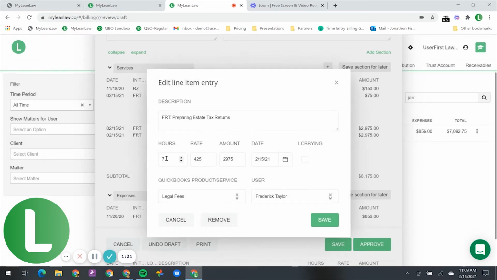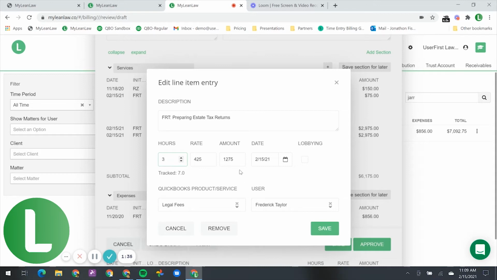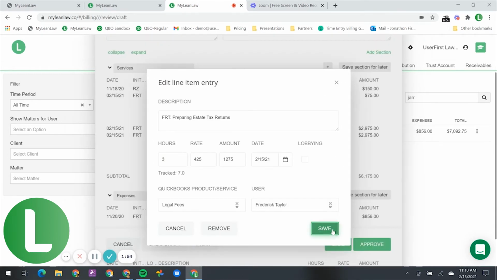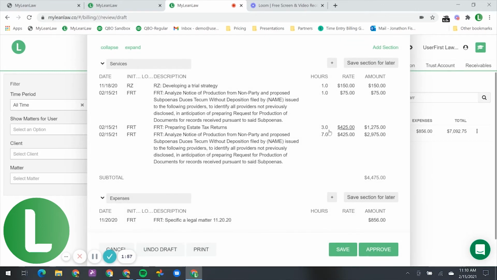I changed the time down to 3 hours, so it changes the amount to $12.75 from the original $29.75. The client is invoiced for 3 hours at $425. The total is $12.75, and we still track the original 7 hours. That's very important for looking at that through a client lens. How much did I write down on the client or even for the timekeeper? I saved that. Now that entry has been saved at 3 hours, and we've also captured that 4 hours that could have been lost in the ether of billing.